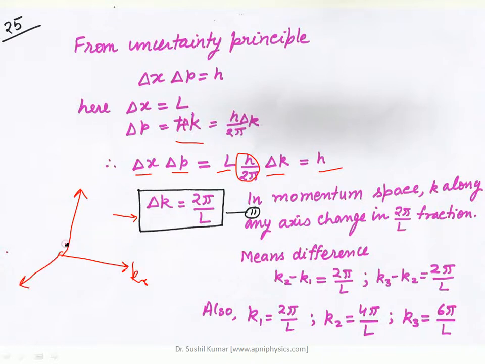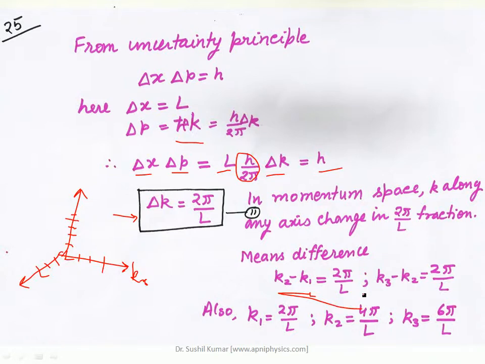So this delta k basically represents the interval here, which is equal to 2 pi by L. Each segment along the x-axis and along the y-axis is equal to 2 pi by L. So this interval is 2 pi by L. Here delta k equals 2 pi by L, defined in this way: k2 minus k1 is equal to 2 pi by L.